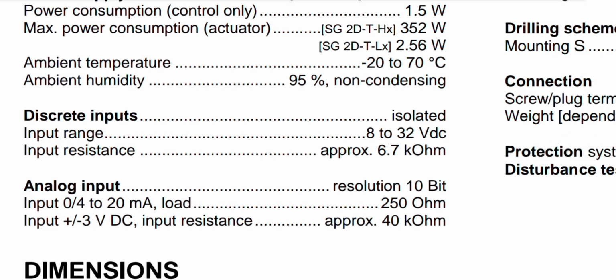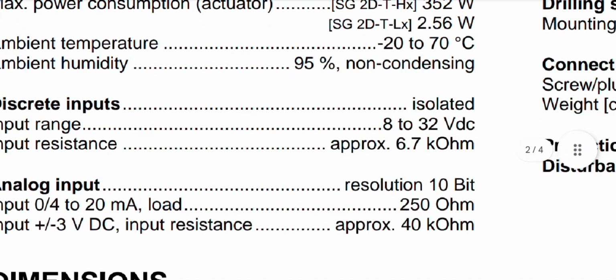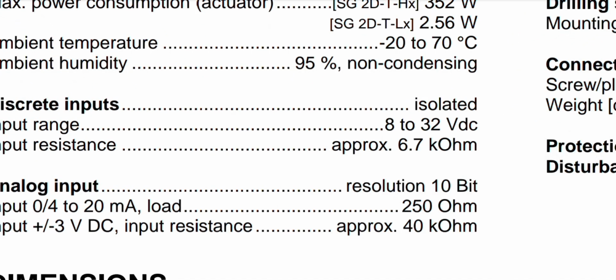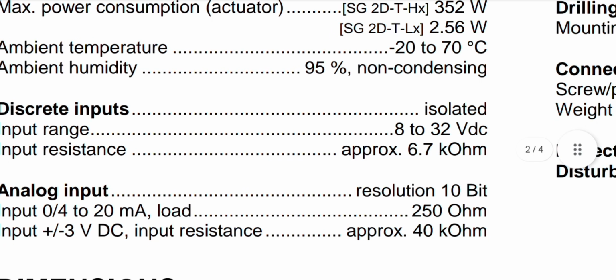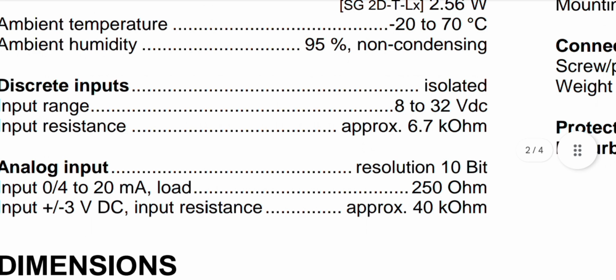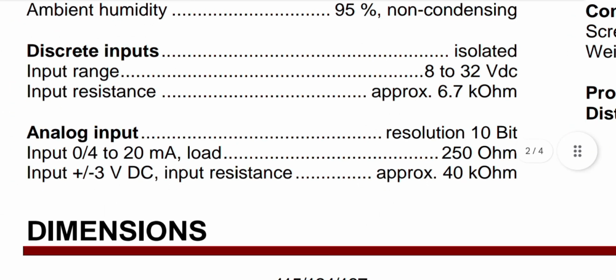Discrete input is isolated, that means these are free contacts. You can use your input and you can use your output. If you give a negative input, you get a negative output. If you give a positive input, you get a positive output. Input range from 8 volt to 32 volt DC supported, and resistance approximately 6.7 kilo ohms.